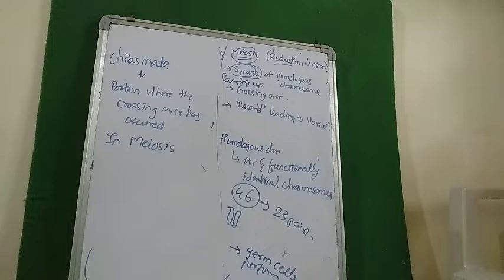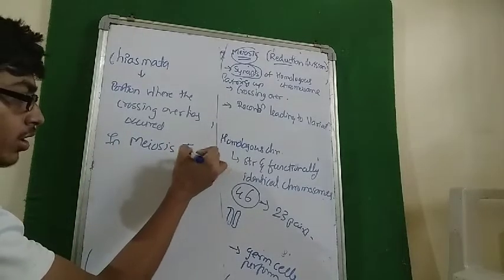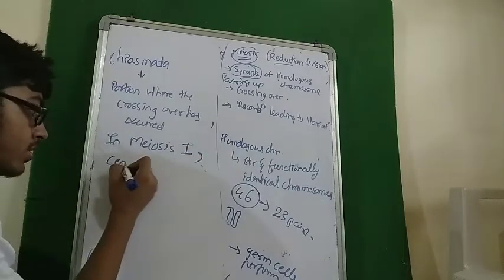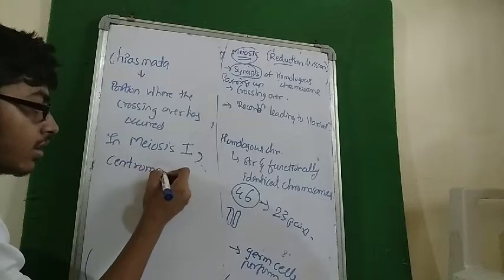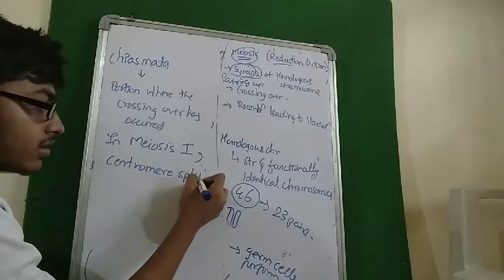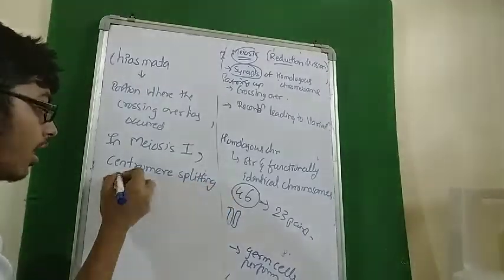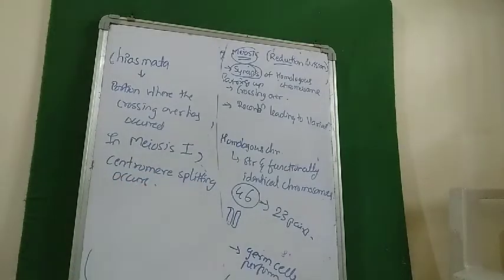Like in the previous chapter you remembered various things, like in plant cell wall is present, in animal cell it is absent, centrioles are present in animal cell, absent in plant cell. So just remember that in meiosis 1, centromere splitting occurs. Meiosis 1 has 4 phases: prophase 1, metaphase 1, anaphase 1, telophase 1.